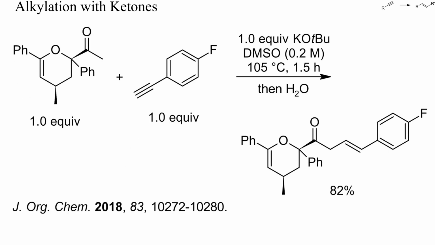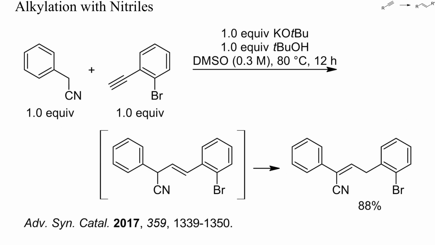This example is similar to the previous one. Again, no tertiary alcohol or conjugated enone, but an allyl ketone resulted. In this example, however, the initially formed allyl cyanide isomerized to an acrylonitrile.